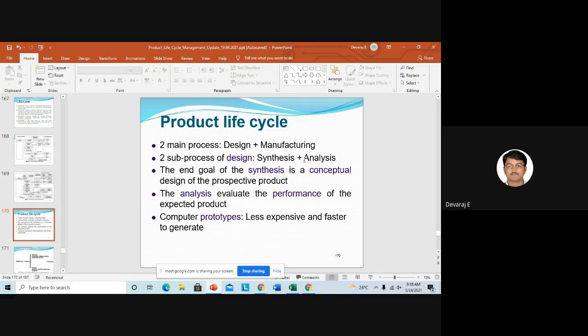And what is analysis? Analysis is once you complete the conceptual design, then we will go for designing the product by using some software, and we will try to perform that. Perform means we will apply the boundary conditions according to the customer needs, and we will find the results. So synthesis is conceptual design, and analysis is to get the results or to evaluate the performance of the expected product.